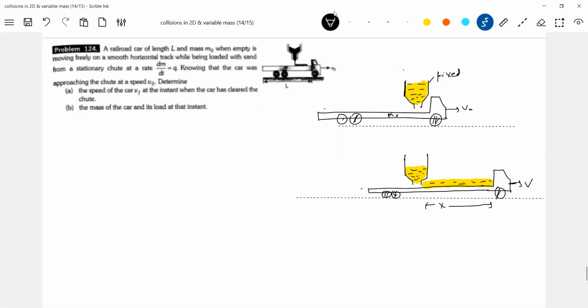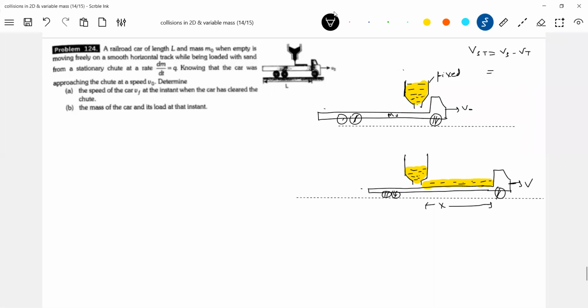Okay, let's write down the equation. Inward action, the thrust force. So I'll say net force acting on the system. System means what? The mass getting added up and the trolley will become the system. Inward action, the velocity of that added sand with respect to the trolley. Yesterday we have done this, if you can remember. Vst equals Vs minus Vt, so velocity of sand with respect to trolley.